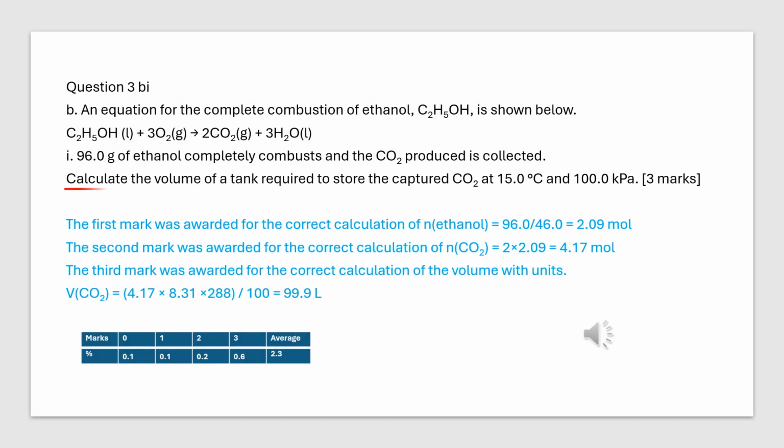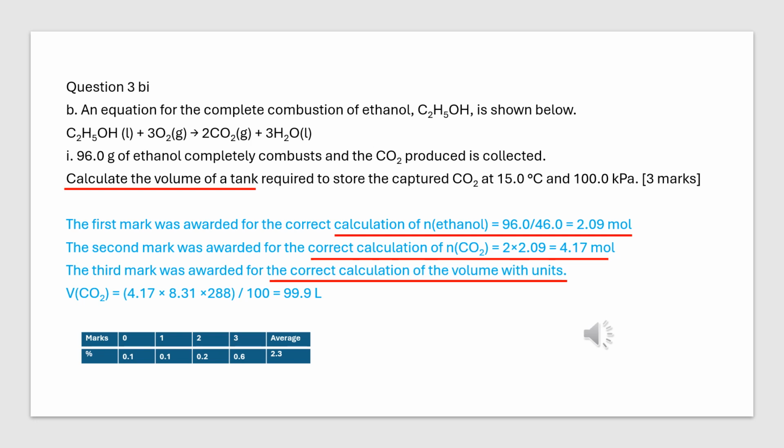The volume of the tank is the volume of gases. So, calculate the volume of carbon dioxide. Step 1. Calculate the amount of ethanol in moles. Step 2. Calculate the amount of carbon dioxide in moles by stoichiometry. Step 3. Calculate the volume of carbon dioxide in liters by the universal gas equation.